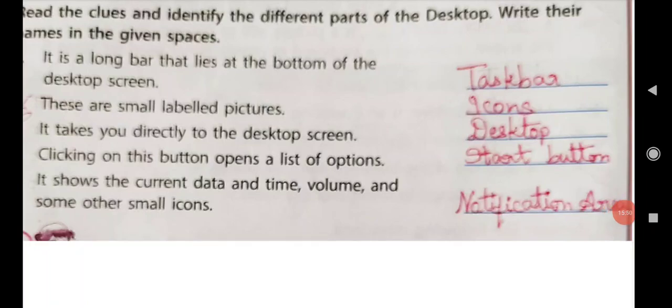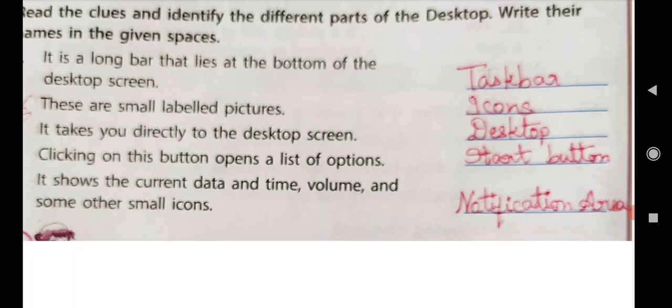I repeat again. Here, it is a long bar that lies at the bottom of the desktop screen. Answer is taskbar, spelling T-A-S-K, task, B-A-R, bar, taskbar. Second, these are small labeled pictures. It is icons, I-C-O-N-S, icons.